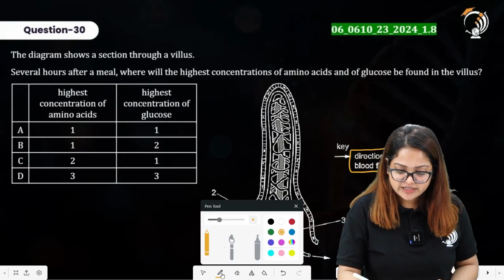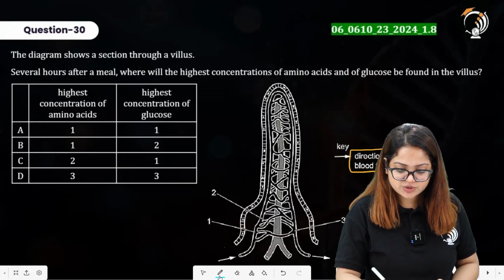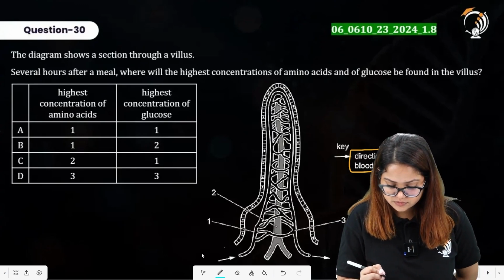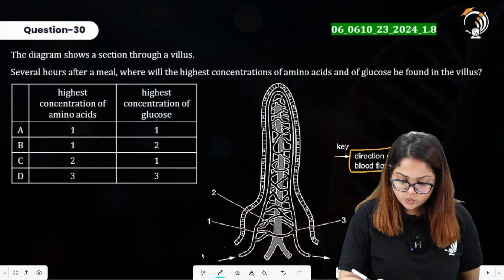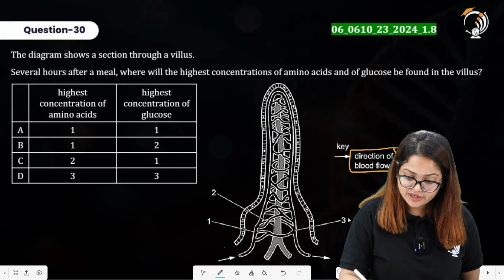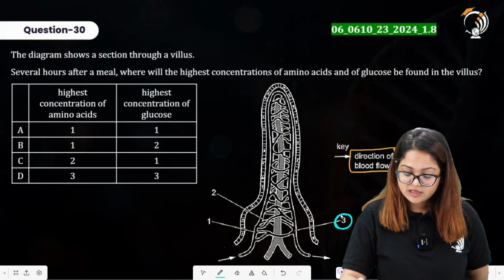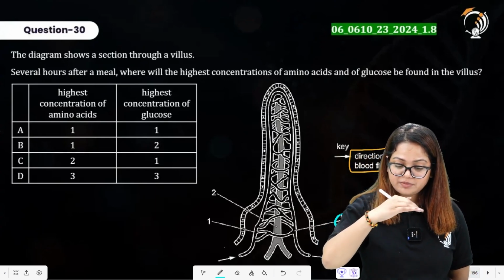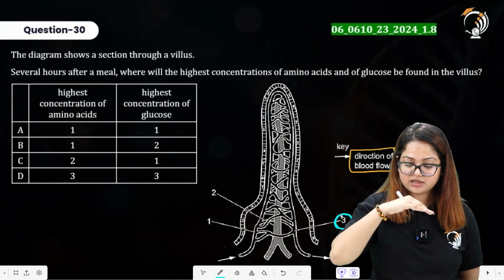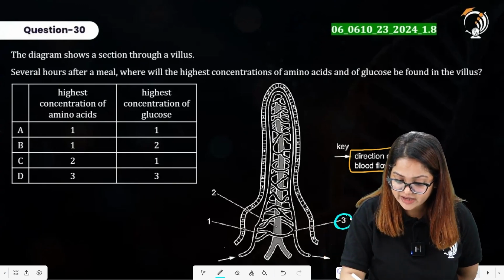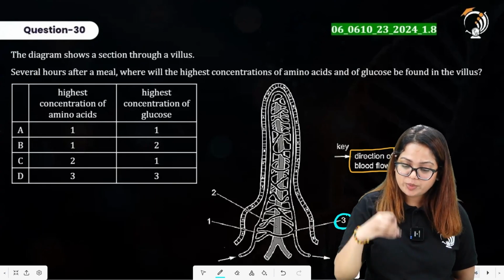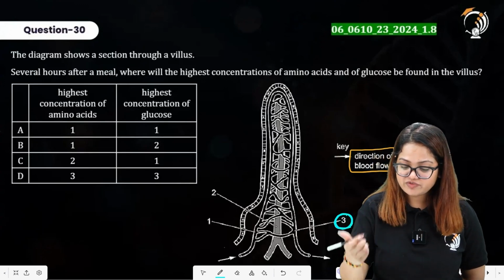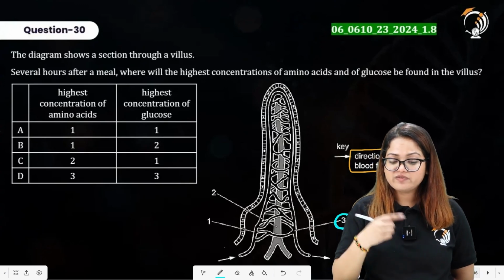So first of all, let us label what these structures are. One here represents arteries, two here represents lacteal, and three here represents the blood vessel, which has all the nutrients when the blood vessel moves through the surface of the villi. So it is actually having all of the nutrients directly absorbed into the blood. So this blood vessel must have a high concentration of amino acids as well as a high concentration of glucose.